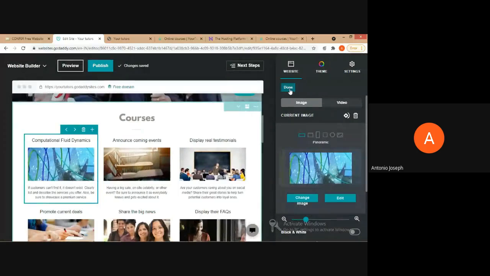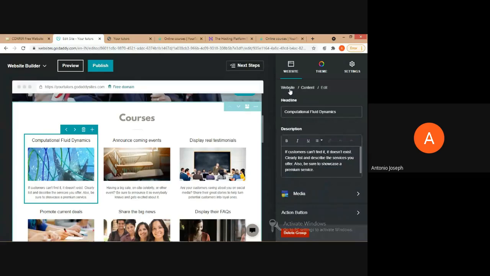Then click on done. So that's how we can change the images. Now, an image related to computational fluid dynamics is shown over there. And likewise, we can change the description also. So we can provide the description about the courses.